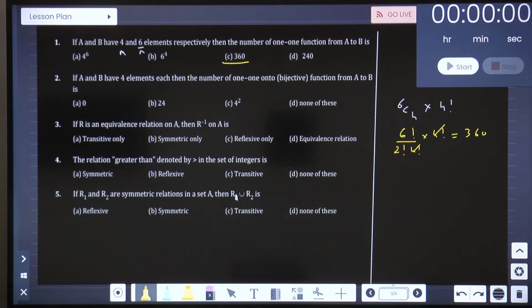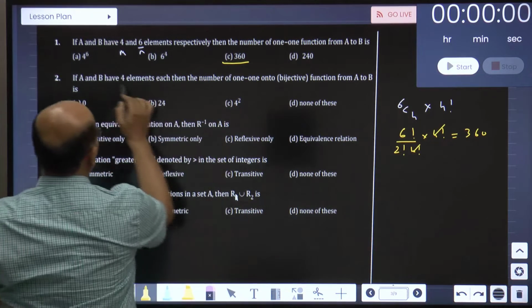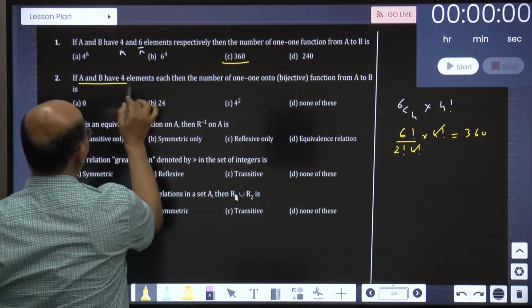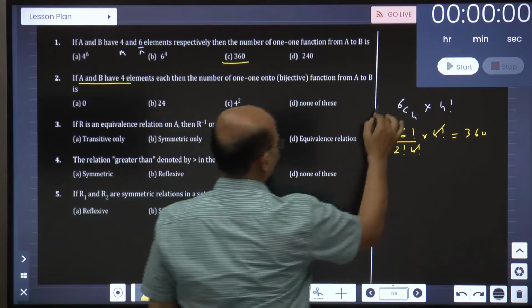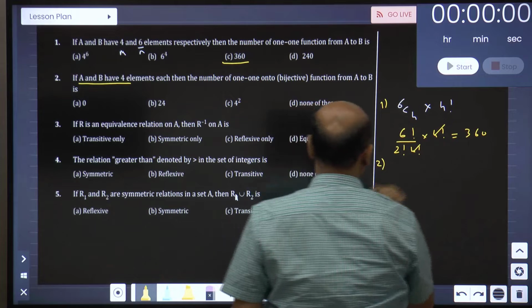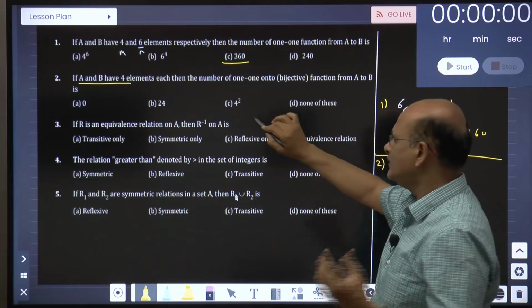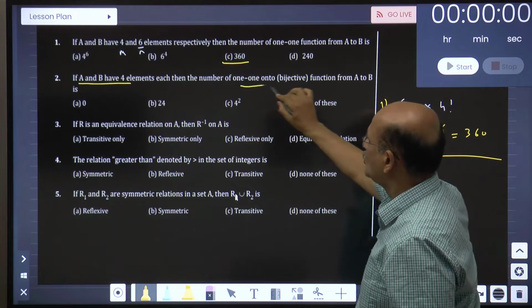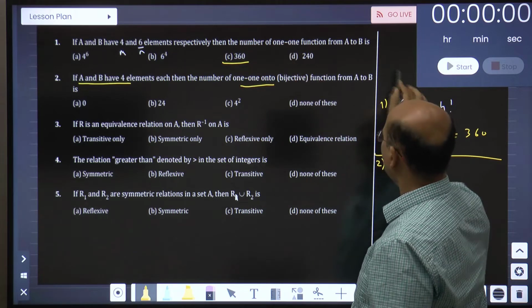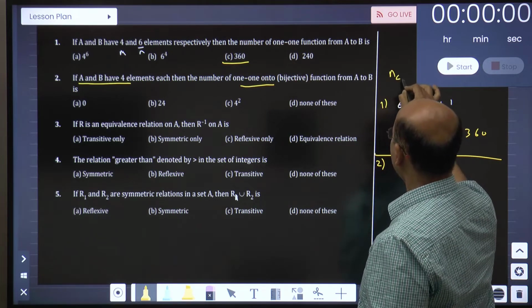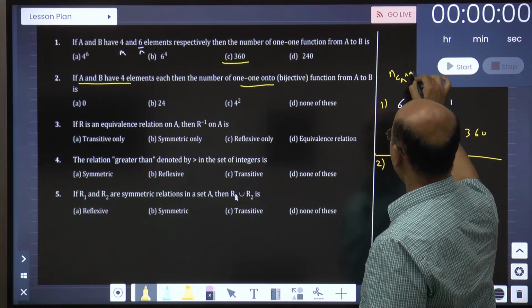If n is equal to m, then it is n factorial. Because A and B both have the same number of elements here, this is the first sum, this is the second one.